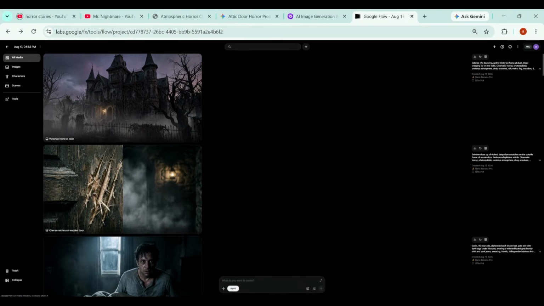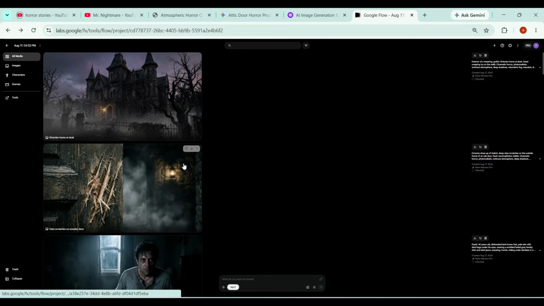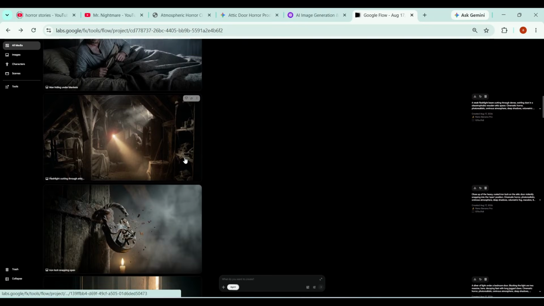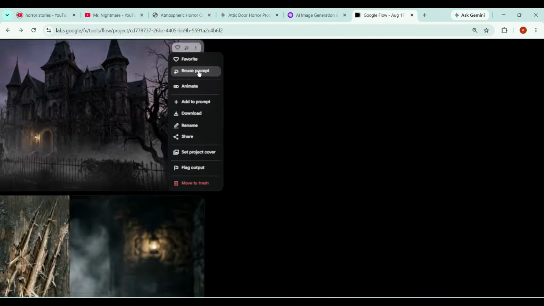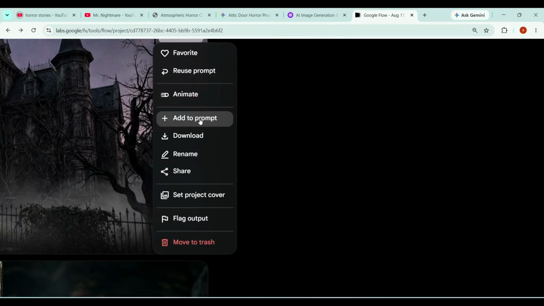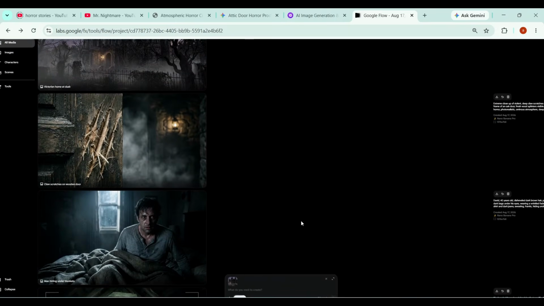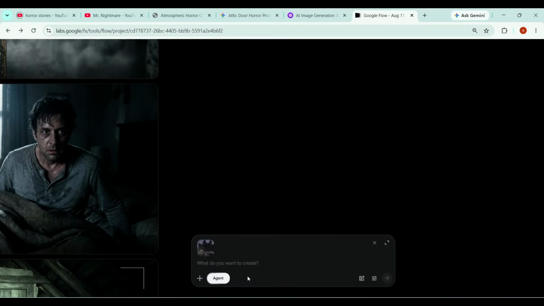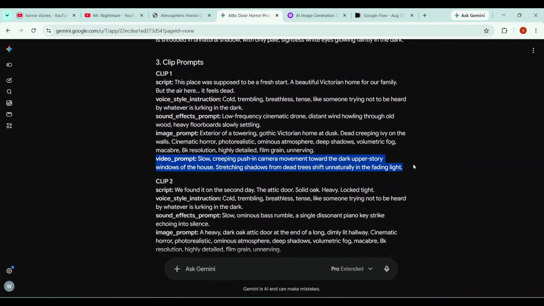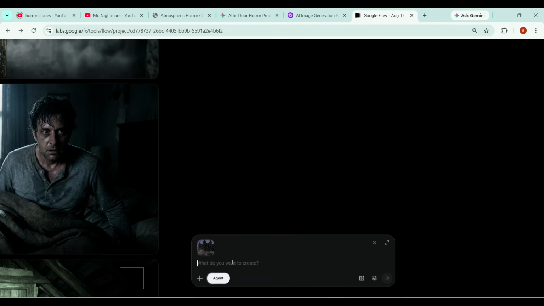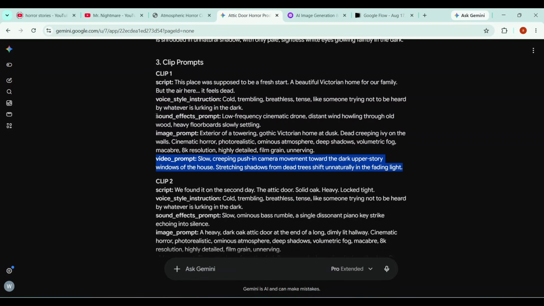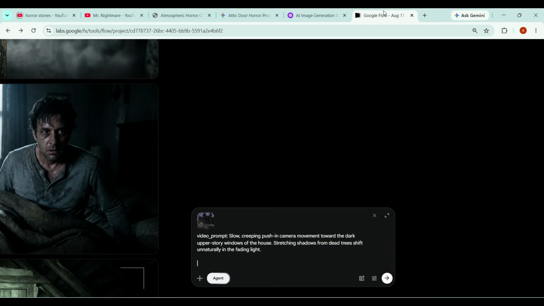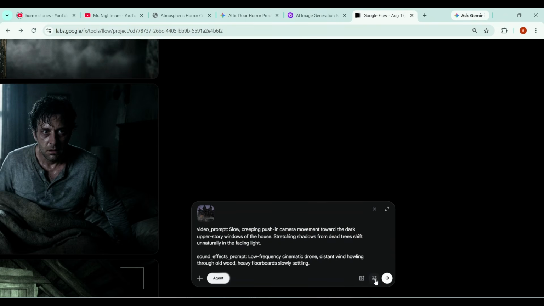For this, you can use Flow AI, which is one of the great AI video generation tools available right now. To turn any image into a video, simply click the 3 dots and then select Add to Prompt. As you can see, our first image has now been added to the prompt box. Next, I'll go back to Gemini and copy the first scene's video prompt, then return to Flow AI and paste it into the prompt box. Now I'll go back to Gemini one more time, copy the sound effects prompt, and paste it directly after the video prompt in Flow AI.